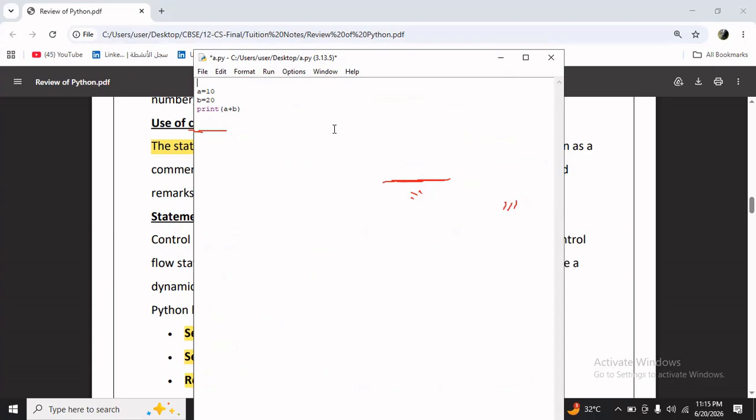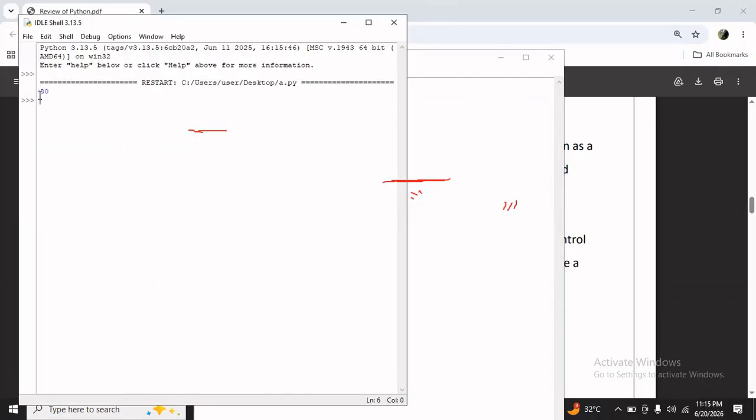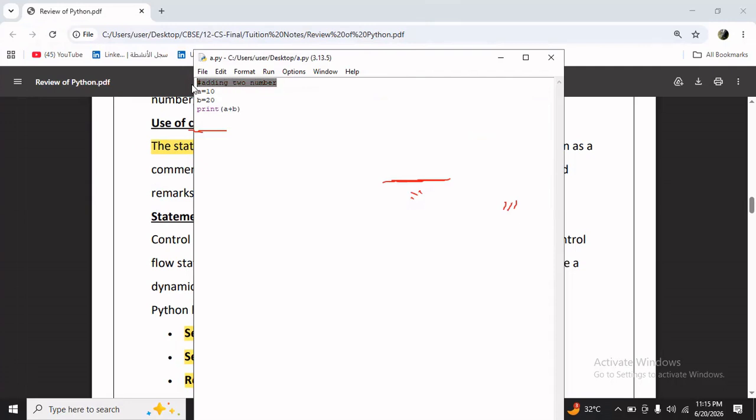If you want to add a single line comment, you can add it like this: adding two numbers. This line is only for the user's understanding. Python will not execute this line, which means the interpreter will ignore it. If you run this code, straight away you will get the answer, 30. There is no error. So this line is only for the user's understanding.